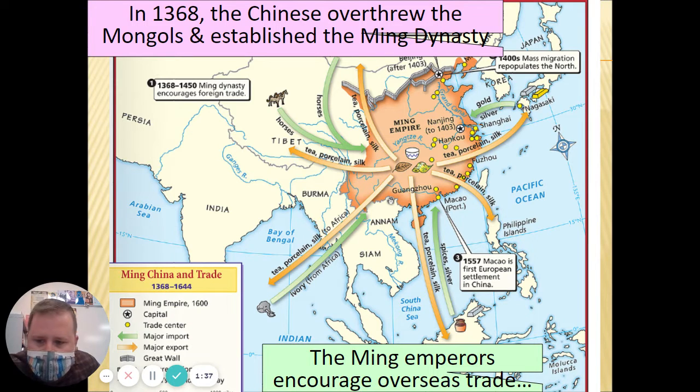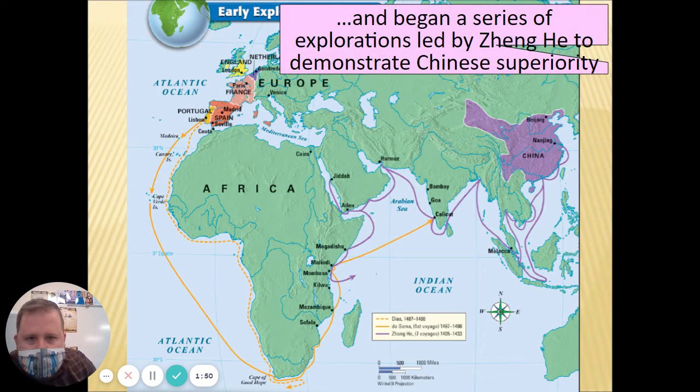Remember, this new time period starts around 1450. We're going to go back about 100 years to talk about the Ming Empire. So in 1368, the Chinese overthrew the Mongols and they established the Ming Dynasty. And the Ming emperors encouraged overseas trade. They began a series of explorations led by Zheng He, and they wanted to demonstrate Chinese superiority.